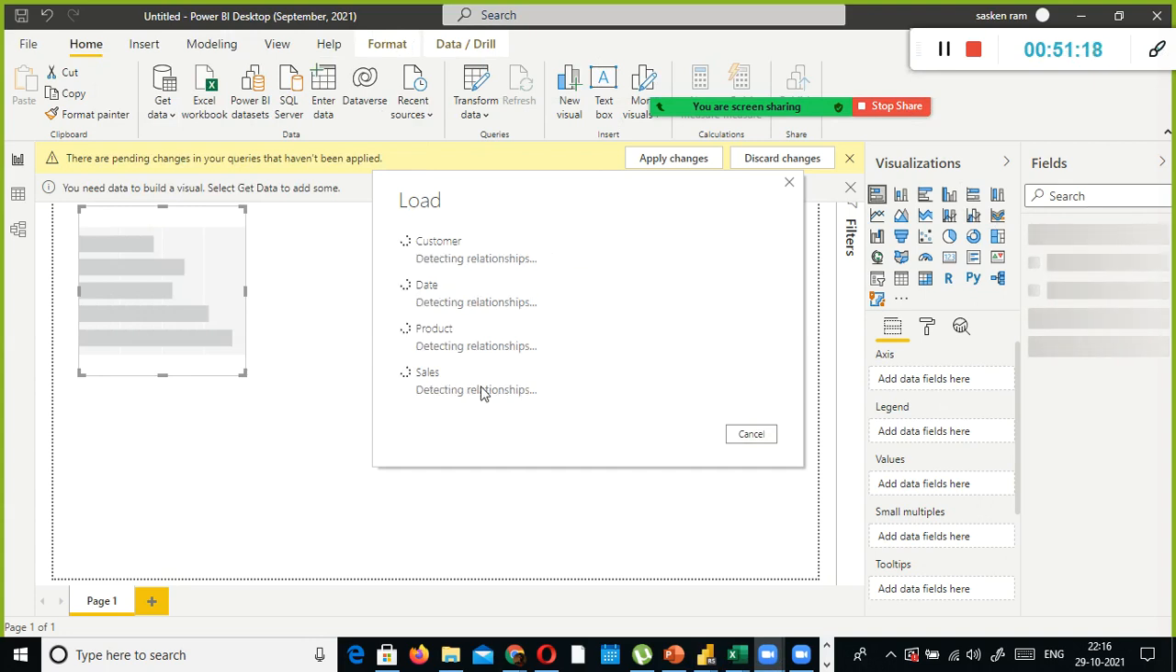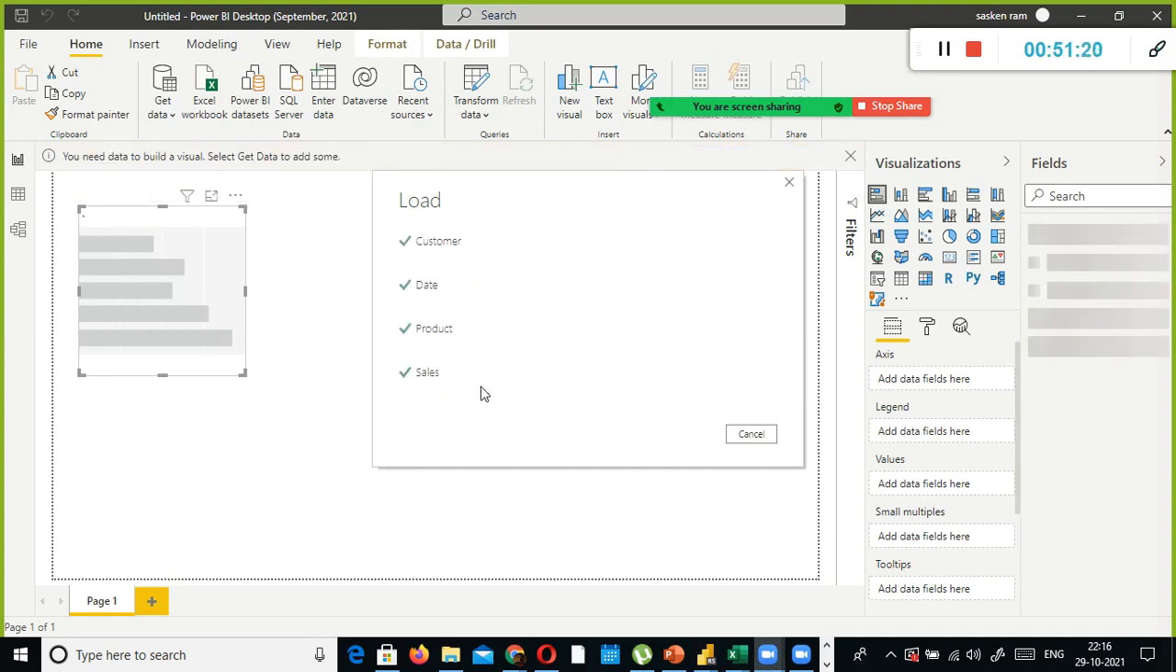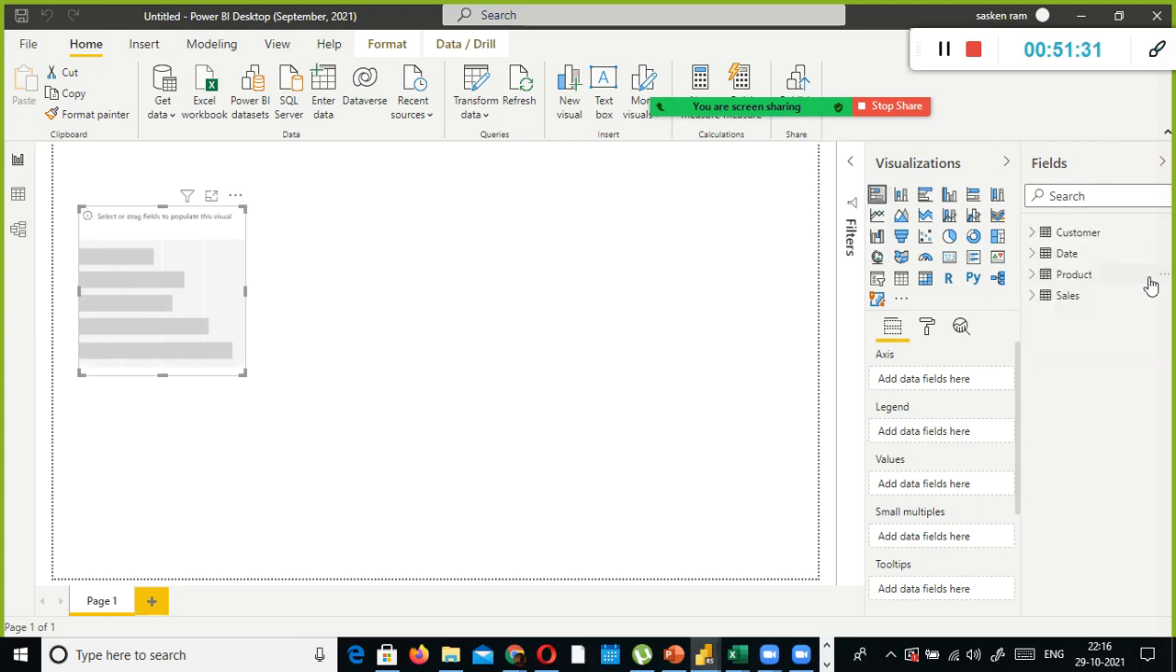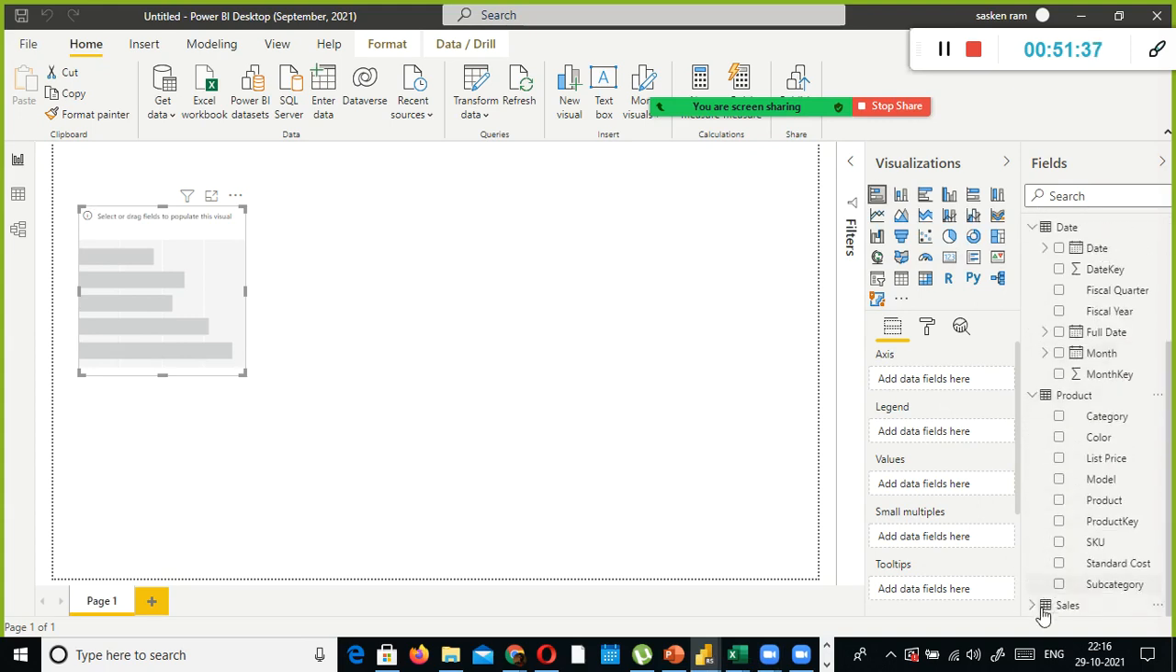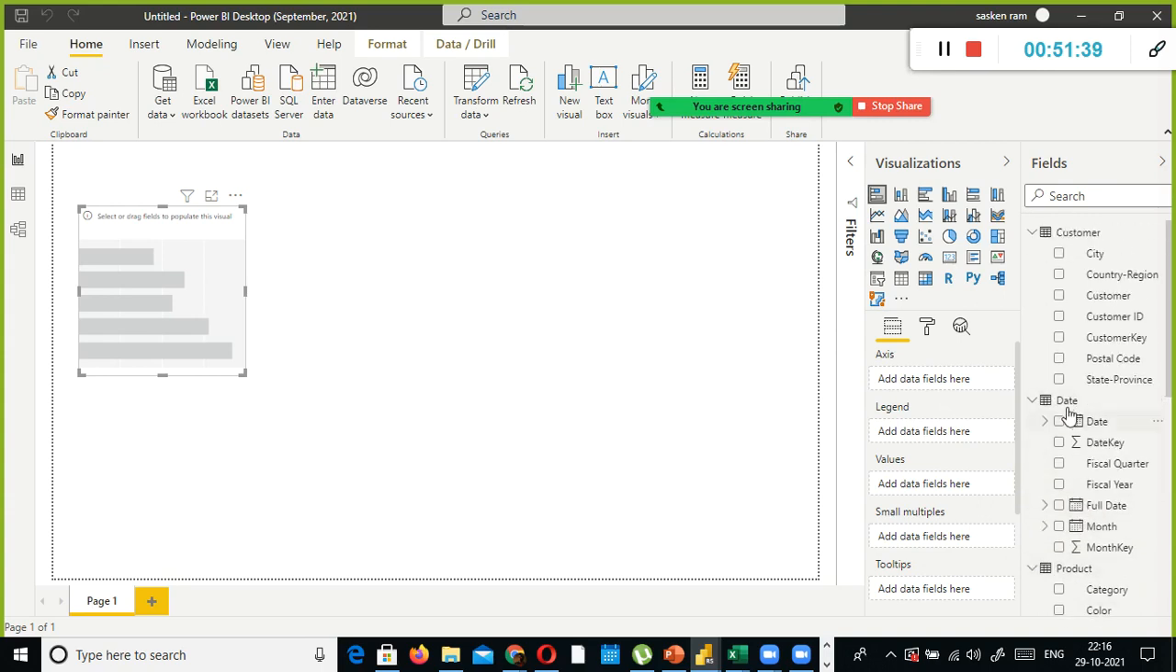The data are being loaded. Four sheets I loaded here. Done, we are done with this: customer, date, product, and sales. When you expand this one, you can find all the columns here. Whatever columns belong to customer will be there. How many columns are there?